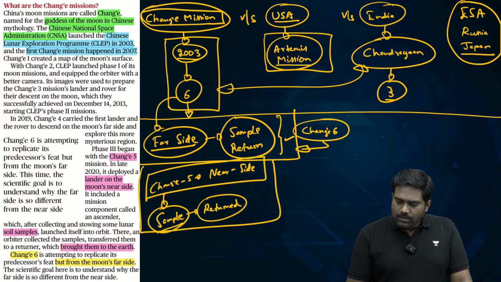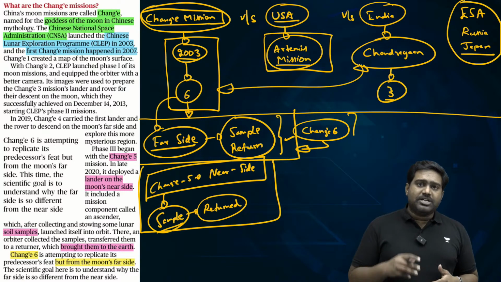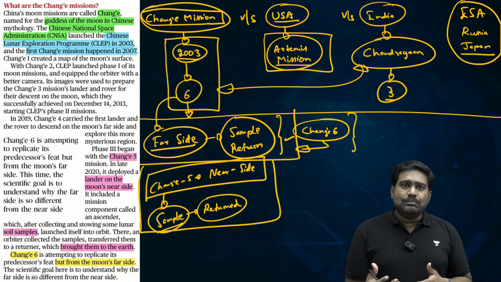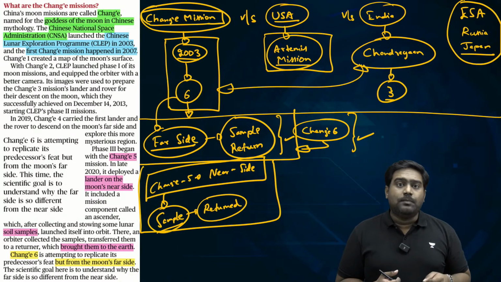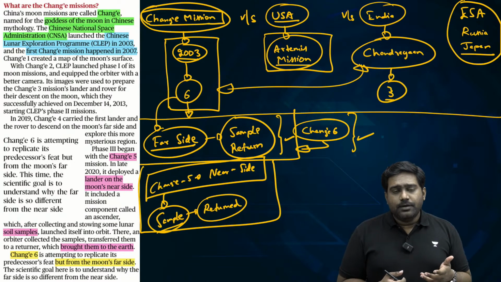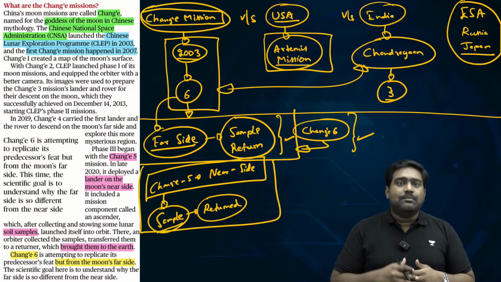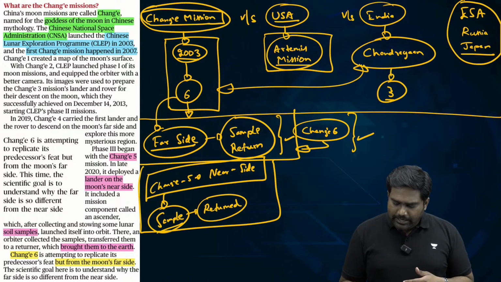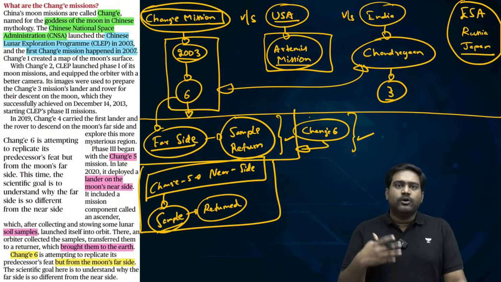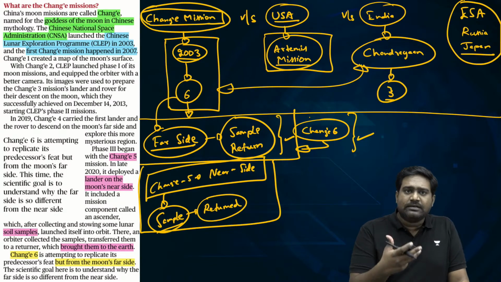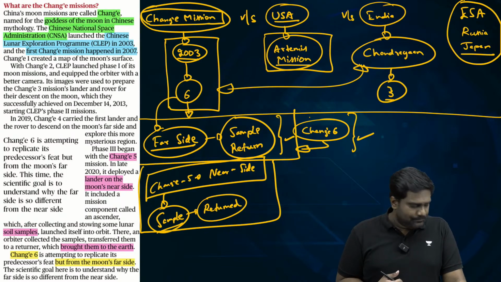Just a few days ago, the lander module, which had deployed the rover, collected the soil samples, and the lander lifted off from the lunar surface and docked with the orbiter in the lunar orbit. And from there, the sample is being dispatched back to Earth, and in a few days, by 25th of June, the Chinese Space Agency is going to collect the soil samples and subject the samples to extensive research.